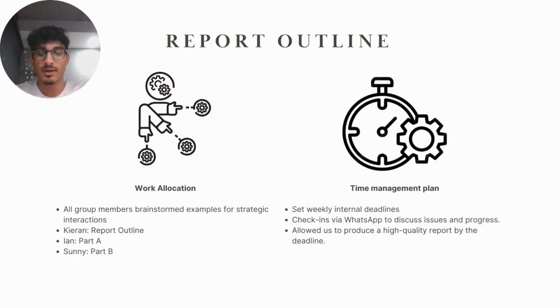In our report outline, we will detail descriptions of two strategic interactions. We've divided the work between us, each taking on one of the three sections: the report outline, Part A and Part B. We have set up a work plan which includes internal deadlines and have held weekly check-ins via WhatsApp. This plan allowed us to produce a quality report in time for the deadline.